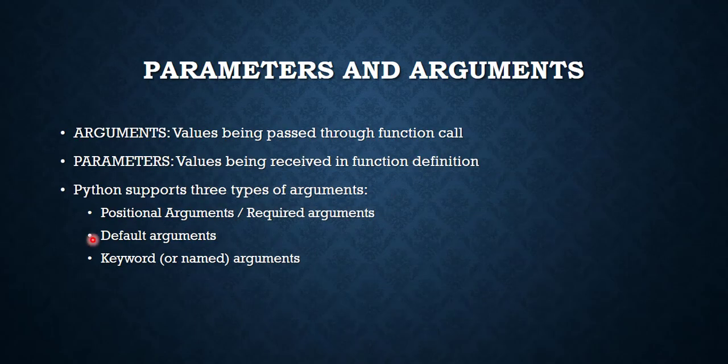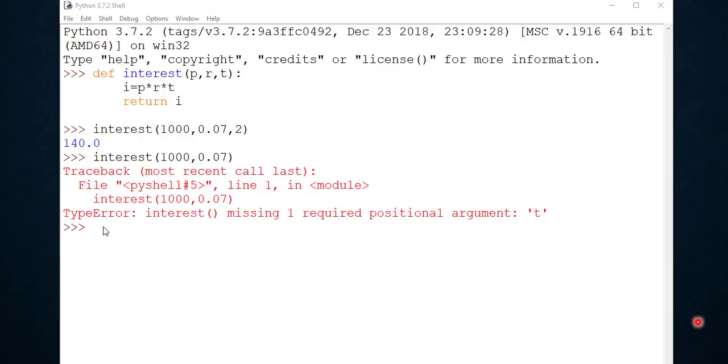Now the second type of argument that is available in Python is the default argument. Now we will discuss the second type of argument, that is the default argument, with the help of some examples.